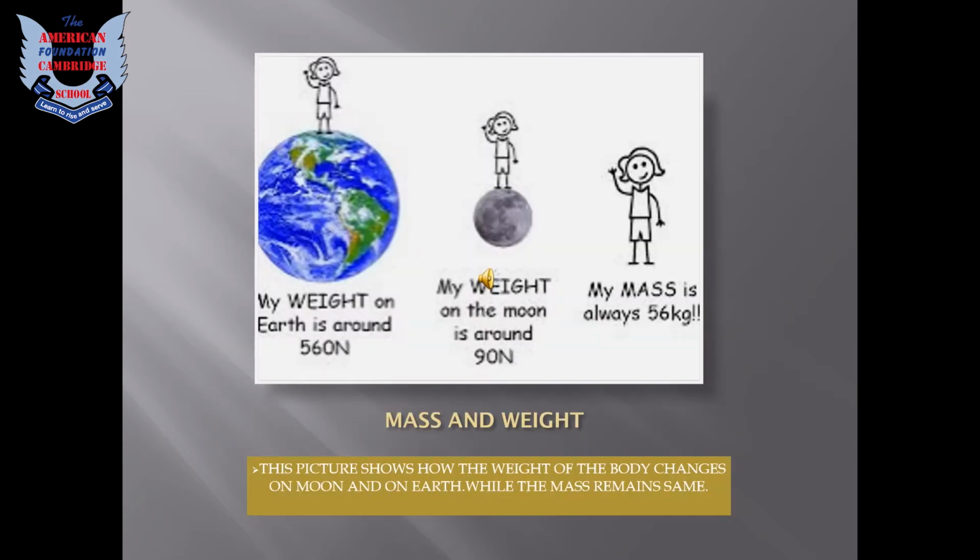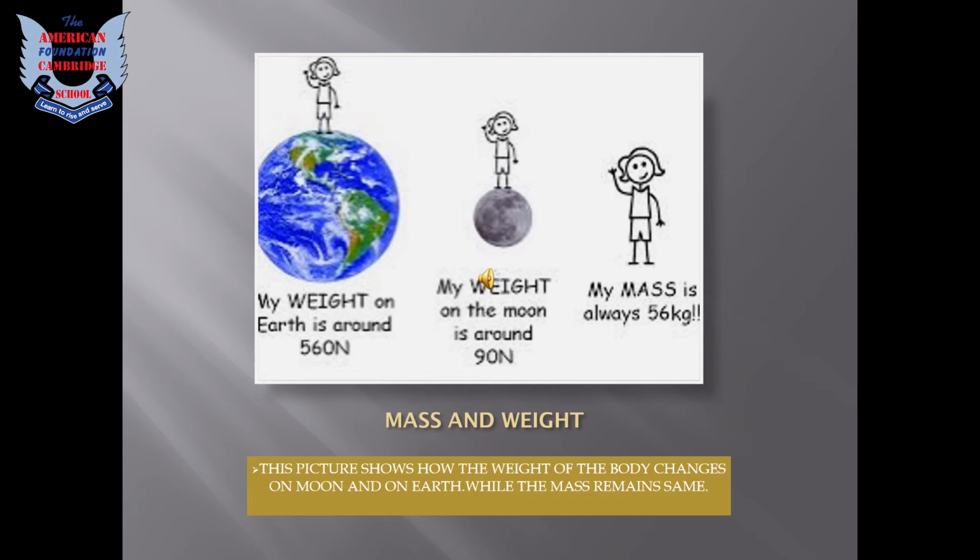So students, there is a picture in which you can clearly discriminate the mass and weight. Okay, so in the first picture, a girl is standing on the earth and she is saying that my weight on earth is around 560 Newton. So the weight of her on earth is 560 Newton. That means there is a gravitational force on earth which is pulling her to the earth. That's why she has a weight.